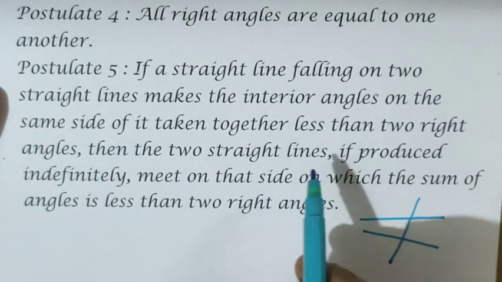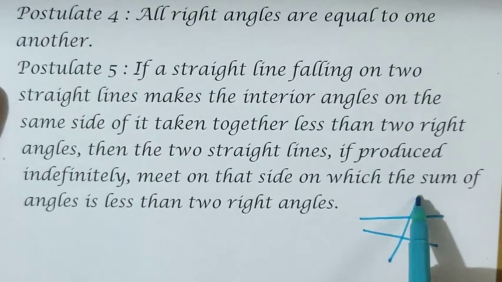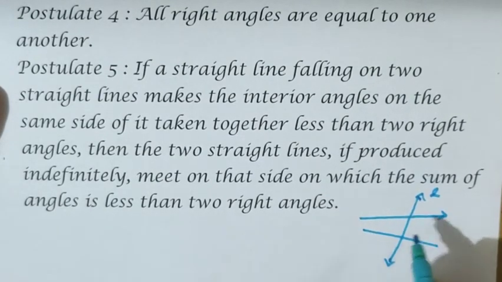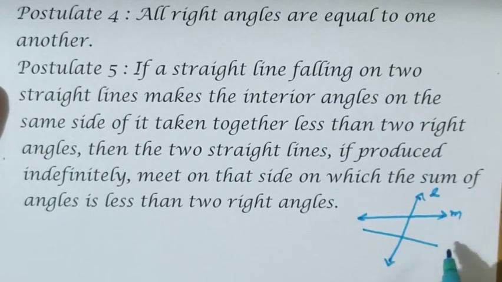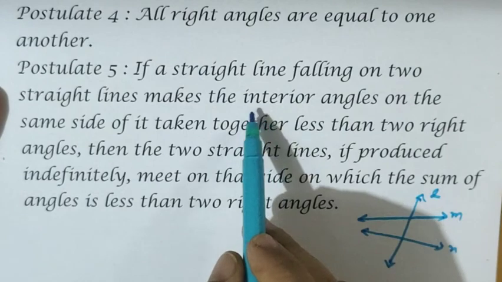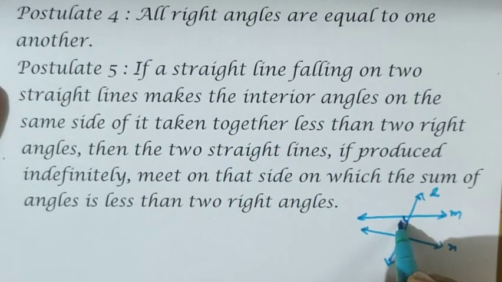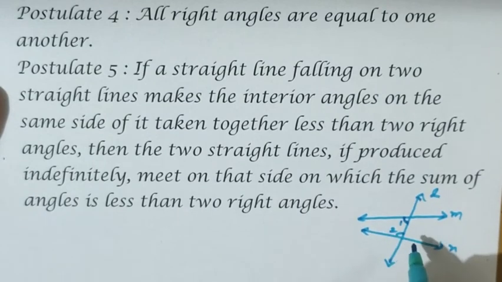That means if a straight line, I'll take it as L, falling on 2 straight lines, one is M, another one is N, and they make interior angles on the same side of the transversal, angle 1 and angle 2, interior angles on the same side of the line.